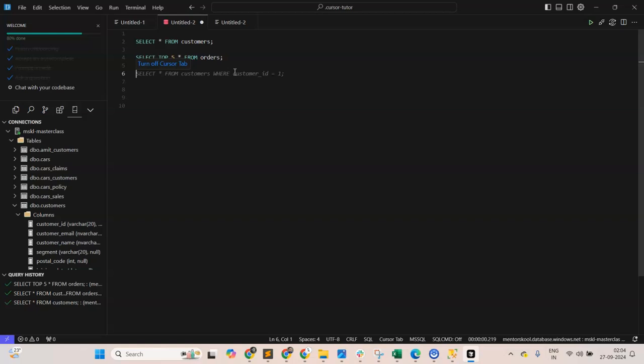See, one thing you will find is this customer ID 1 doesn't exist, so it is not able to actually read the data, but it is just giving you guidance, and all you need is that to accelerate your learning. So top 5 star, and then you can wait a few seconds, read the code, and you get some hang of it, right? So somebody is saying, okay, here it is, how it is done, and you keep moving forward.